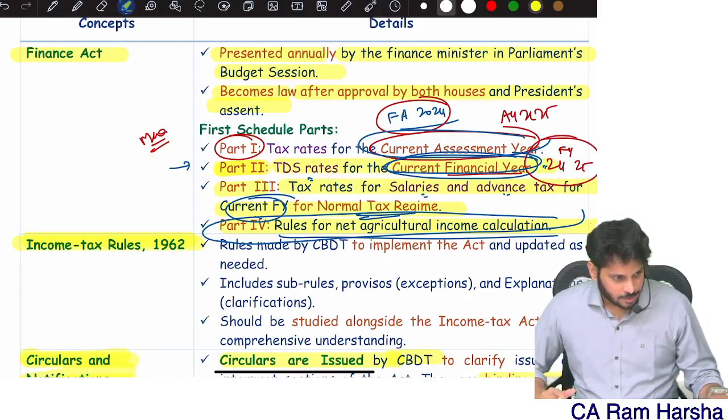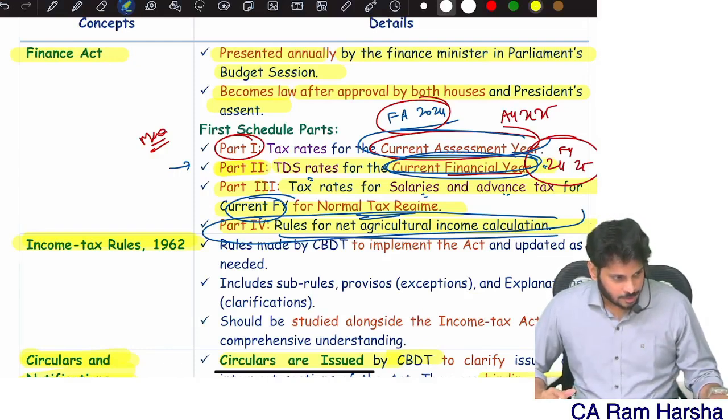We should also compute the tax amount on special incomes. Long-term capital gain 2 lakh into 12.5%. How much is it? 25,000. Then 3 lakh into 20%. Then 2 lakh into 30%. So what is the total tax here? 1,45,000. Now what is the total basic tax? Exactly, 3,45,000. This is how basic tax has to be computed when total income includes special incomes also.